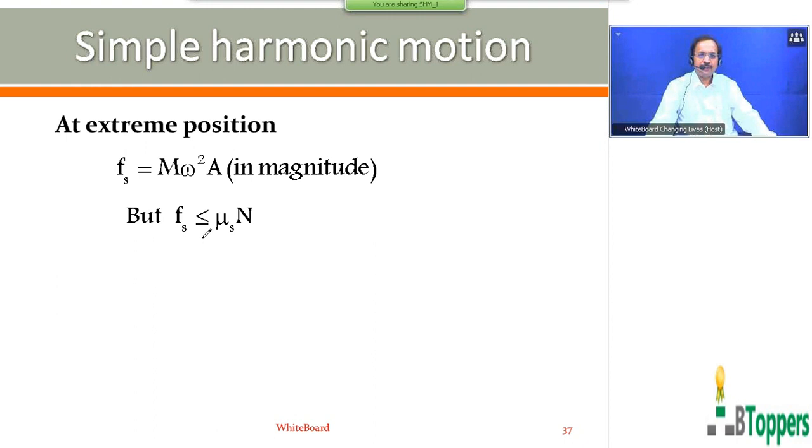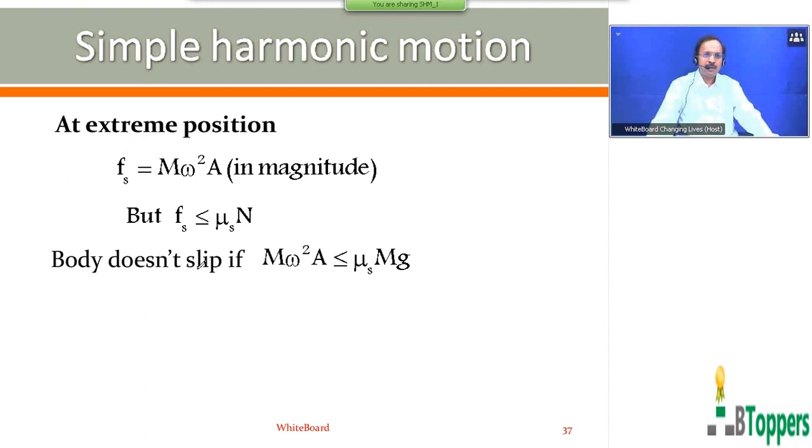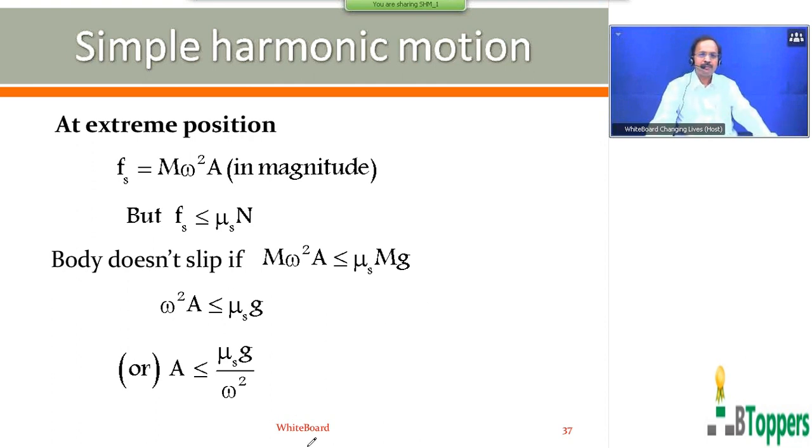But the force of static friction between two surfaces in contact cannot be more than the limiting value mu_s into N. So the block does not slip if you substitute m omega square A on the left hand side, less than or equal to mu_s mg on the right side. The block does not slip on the platform if m omega square A is less than or equal to mu_s into mg, or omega square A is less than or equal to mu_s into g, or the amplitude of oscillation is less than or equal to mu_s into g by omega square.